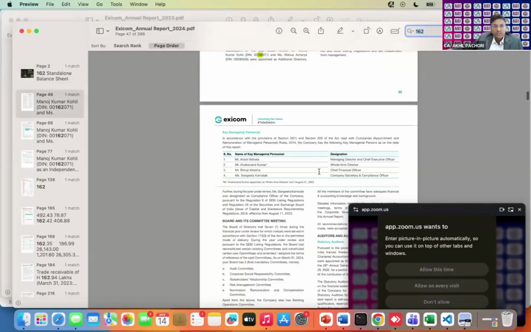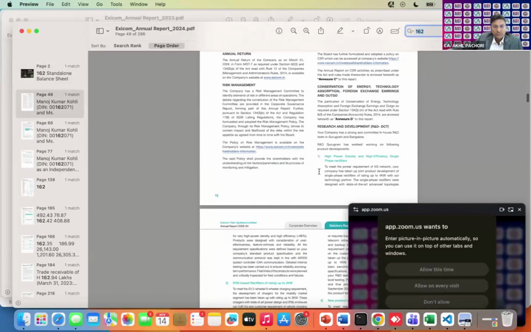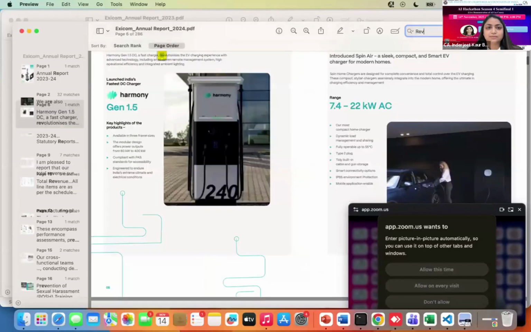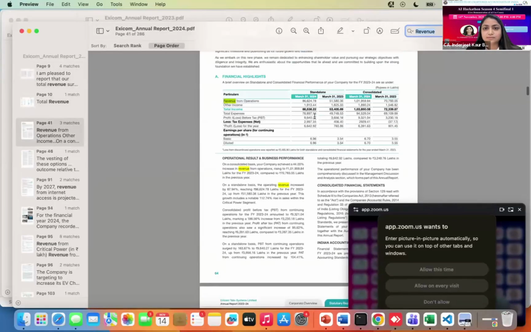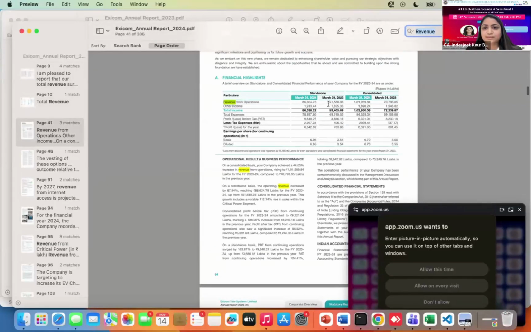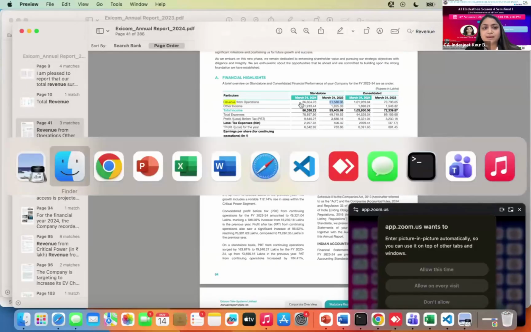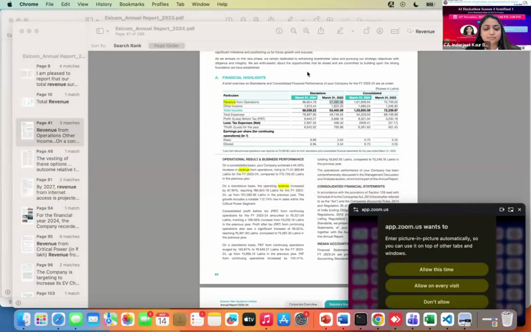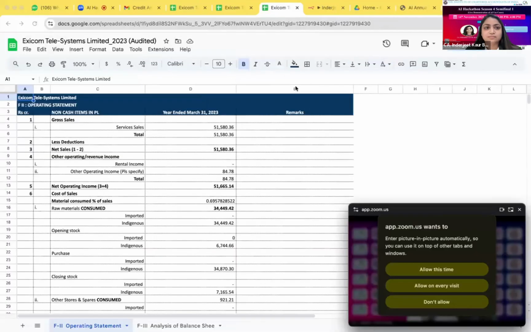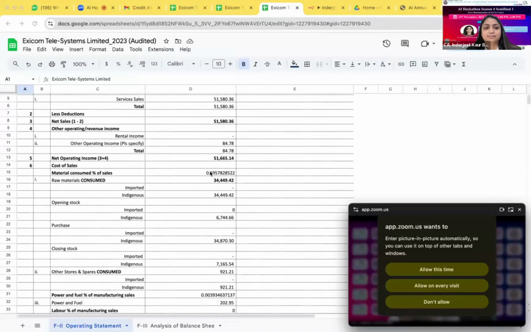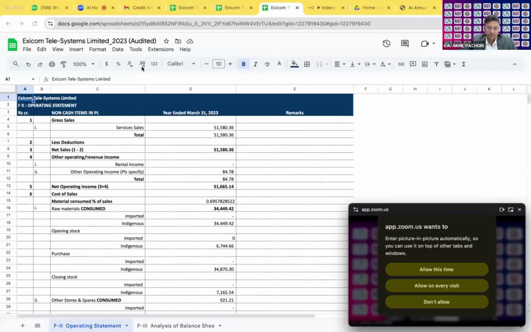You can search for sales, revenue or sales. Anyway, if it is OCR, then Control F will not find it. It came up. So this is the standalone part: 51580.36 revenue from operations. Okay, 51580.36. Okay, great, thank you.